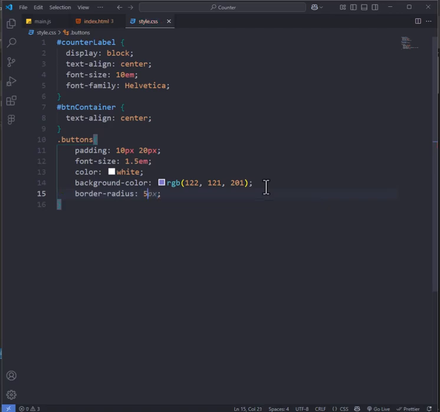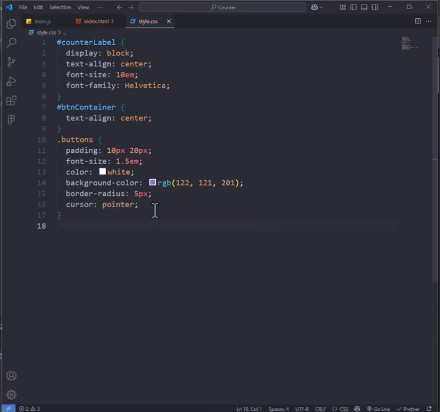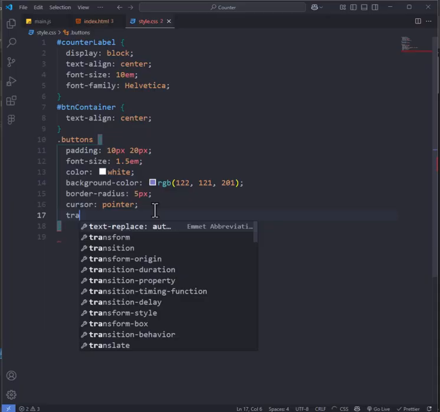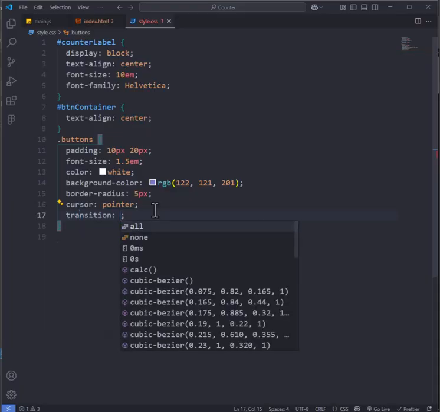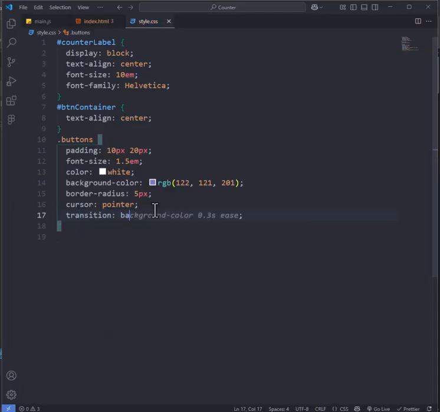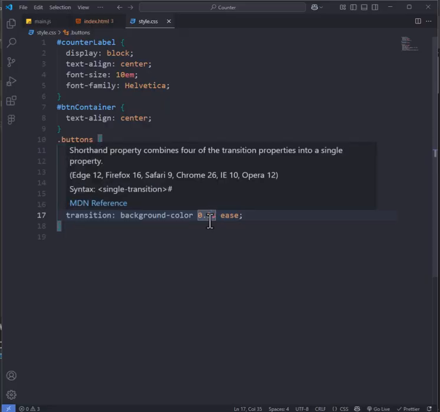Buttons, alright, we will select the buttons class. I'll add some padding, 10 pixels and 20 pixels. Let's increase the font size to 1.5, which translates to 150%. Let's pick a font color. I'll just pick white, then a background color. How's that? Not feeling it, that's pretty good. Let's round the corners with border radius 5 pixels. I'll change the cursor into a pointer.